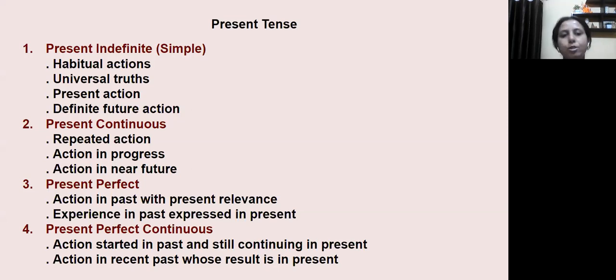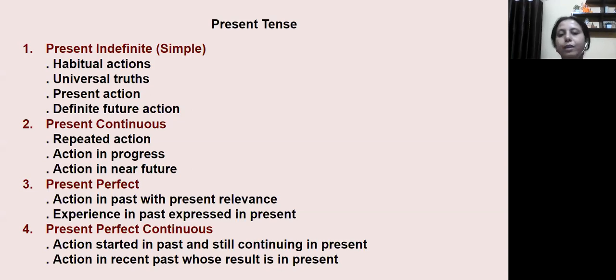In the present continuous form, sentences that express repeated action or an action in progress or an action in the near future are taken. In the present perfect form, we always have an action that has been done in the past, but whose importance or whose experience is being shared in the present is taken.